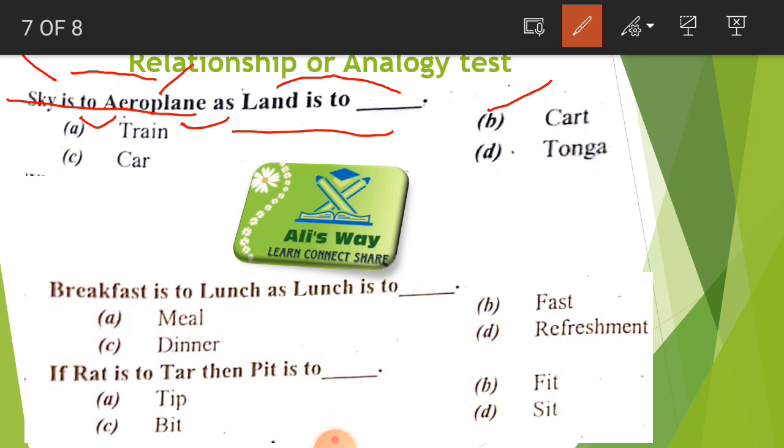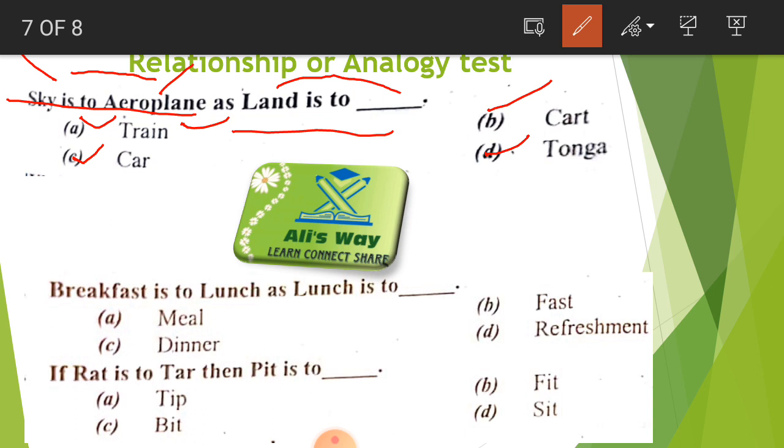Does a tanga travel on roads? It also travels on the road, but it is not modern transportation, and modern transportation runs on fuel. So our correct option is C, which is car. Car is modern transportation which travels on the road, and just like that, aeroplane is modern transportation which travels in the sky. So car is our correct option.